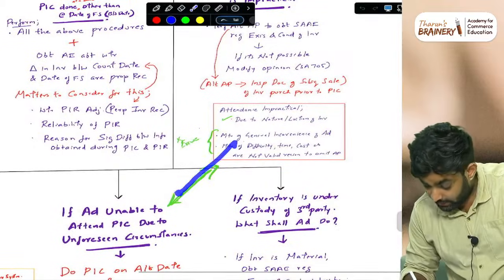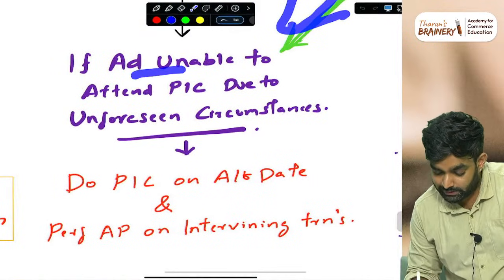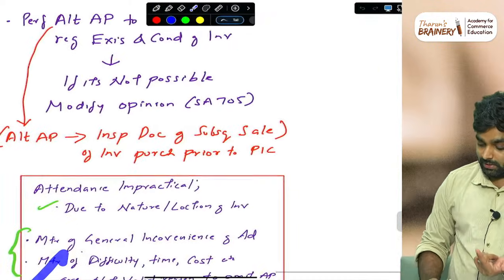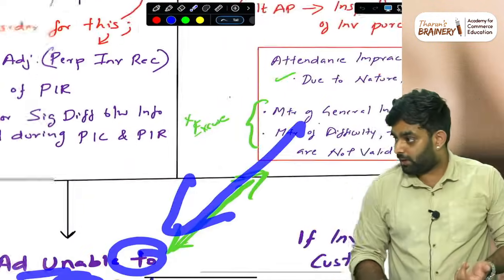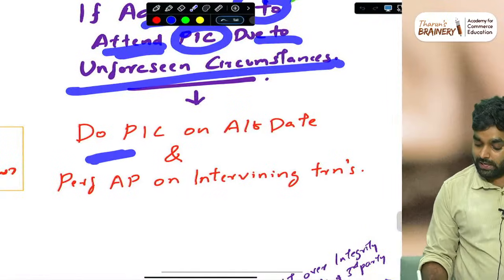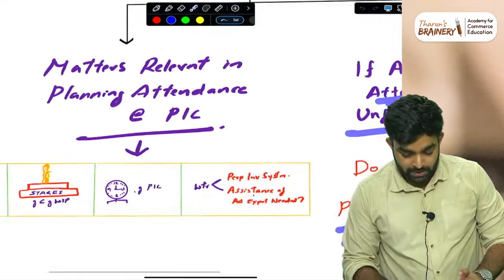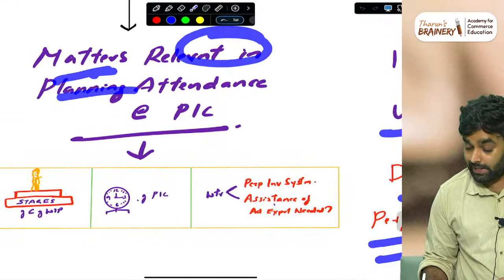Then, this is the linked question. If the auditor is unable to attend the physical inventory counting due to unforeseen circumstances, this is impractical. This is unforeseen circumstances. Do the physical inventory counting on an alternative date, perform audit procedures on intervening transactions. Simple. Then comes: what are the matters relevant in planning the attendance?